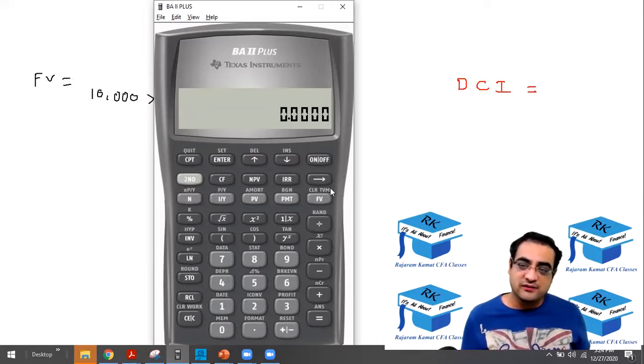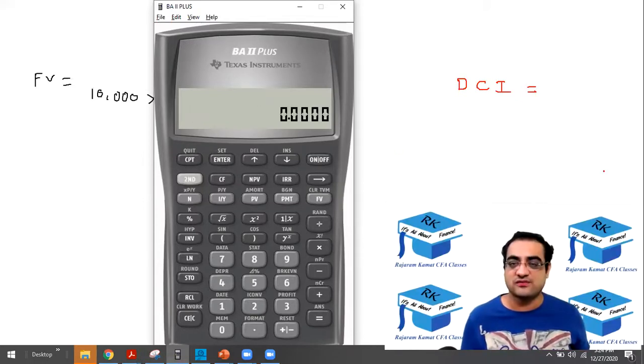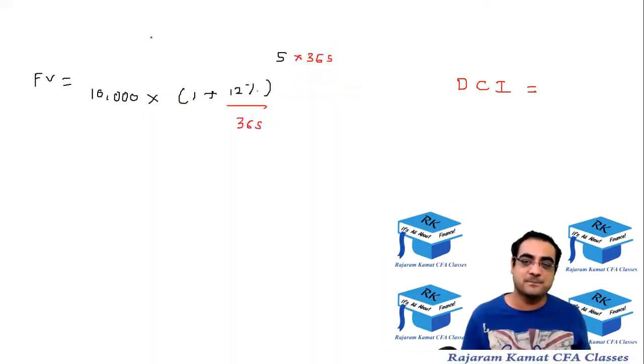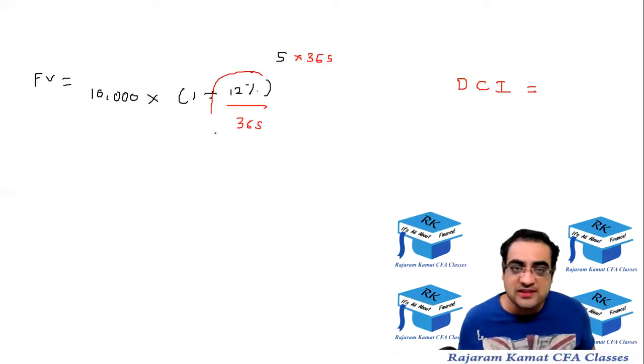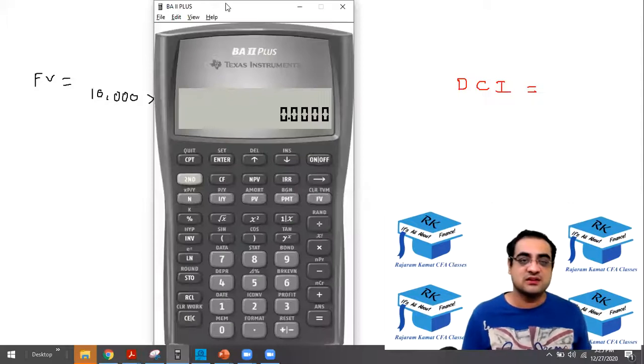I repeat, Dev, for you, second. Dot. 4, enter, and then press on off. Yes, I got it. Good. Atul, did you get it? Yes, sir. Okay, good. I hope everyone now has 4 decimals on the calculator. Wonderful. So let's do 12% divided by 365.